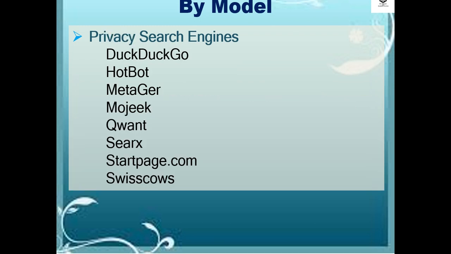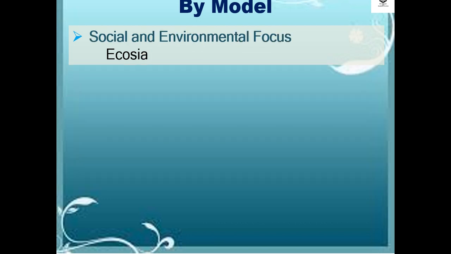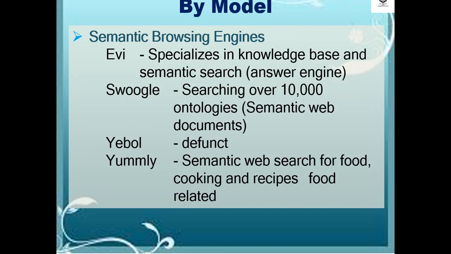List of search engines by model under privacy search engines are DuckDuckGo, Hotbot, Metager, Mojeek, Qwant, Searx, Startpage.com, Swisscows. For a social environmental focus, the example is Ecosia.